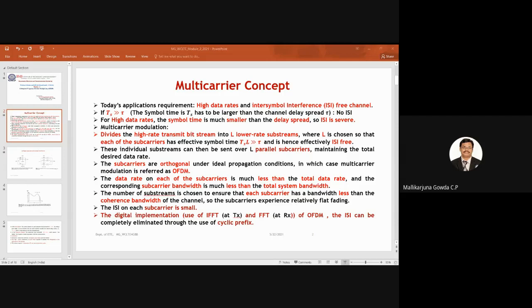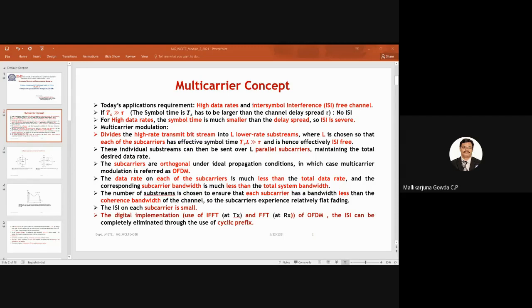With that, I can say the channel is free from intersymbol interference. These individual substreams will be sent over L parallel subcarriers, maintaining the total desired data rate. And if the subcarriers are orthogonal, then we call this type of modulation orthogonal frequency division multiplexing.